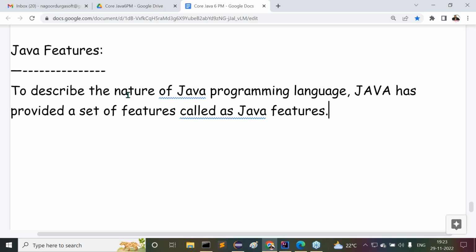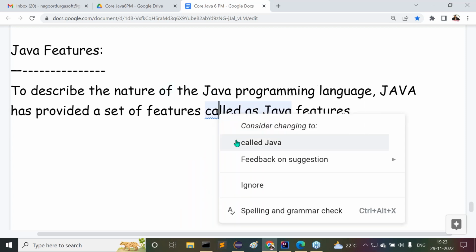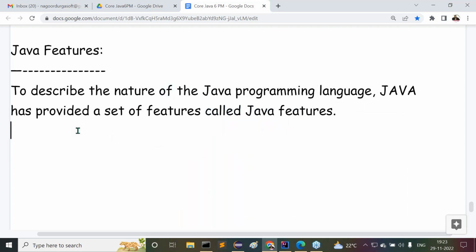A set of features called Java features. What are the various Java features that exist here?